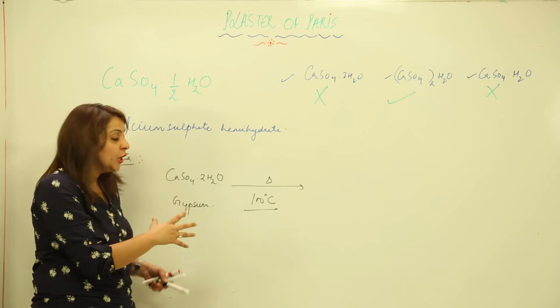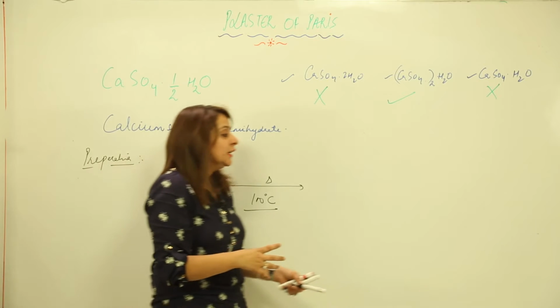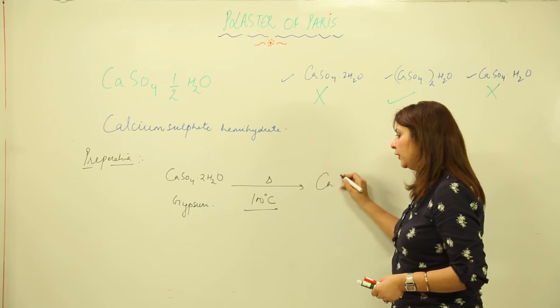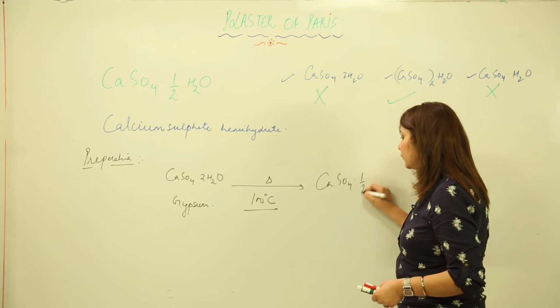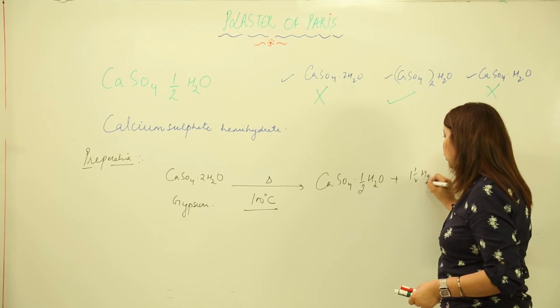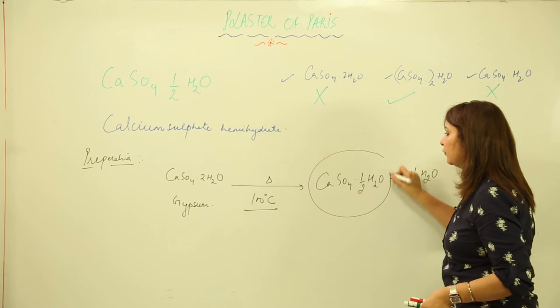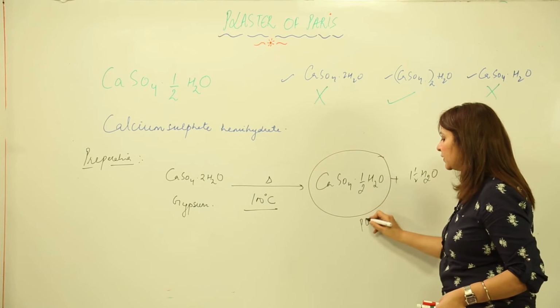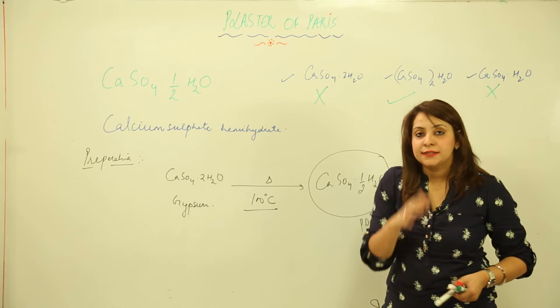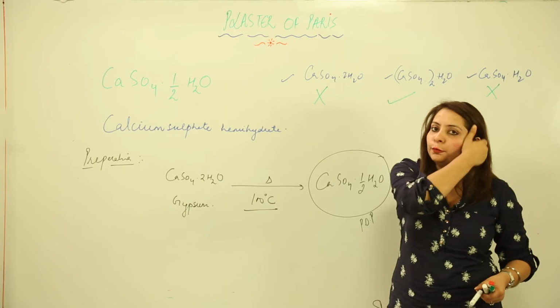heating this gypsum. So when we heat it, 1.5 molecule of water gets evaporated and we are left with the half molecule of water. So as you all know, this specifies the formula for POP, so that means we have found our product which we were looking for, that is the POP, the plaster of Paris.